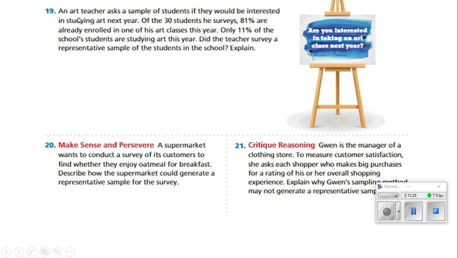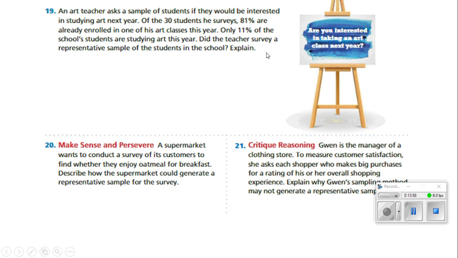Number 19, an art teacher asked a sample of students if they would be interested in studying art next year. Of the 30 students he surveyed, 81% are already enrolled in one of his art classes. Only 11% of the students are studying art this year. Did this teacher survey a representative sample of the students in the school? Did the teacher survey a representative sample?